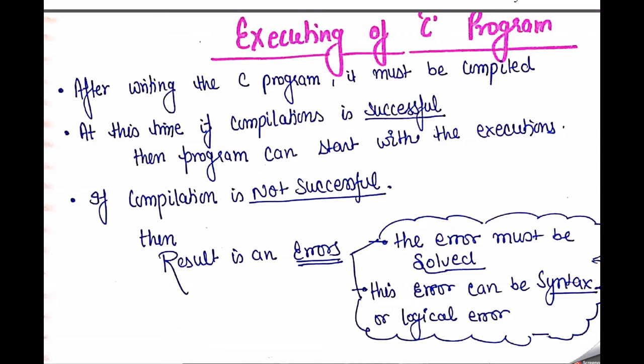Okay, if the compilation is done successfully, then our result will be displayed after running the program, and if our compilation is not successful, then as a result we can see a set of errors in the dialog box. Okay, so this is basically the basic step we follow while writing the program. So in the next few minutes we can see how to write a program in Turbo C, how to save the files, how to write the programs, and how to execute the files also. Okay, so give me 1 minute.